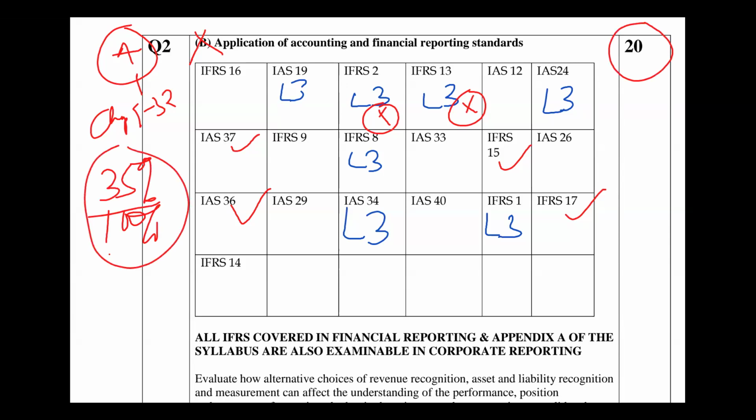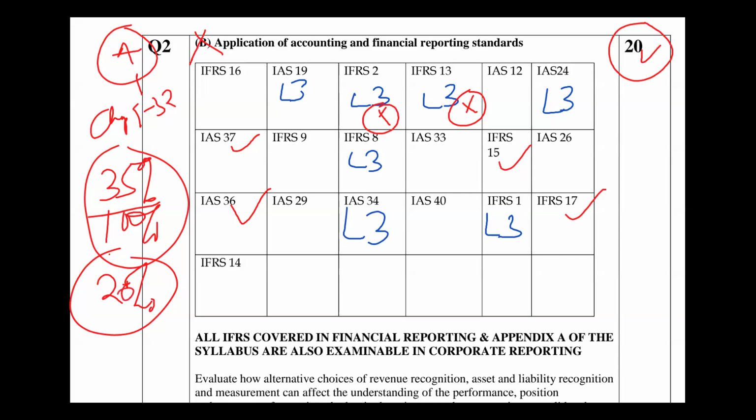If we study the standards very well, we can aim for 20 out of the 35. Question 2 takes 20, question 3A has 10 on standards, and question 4A has 5.